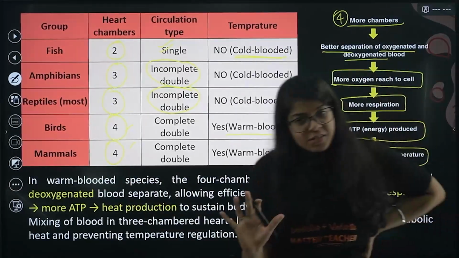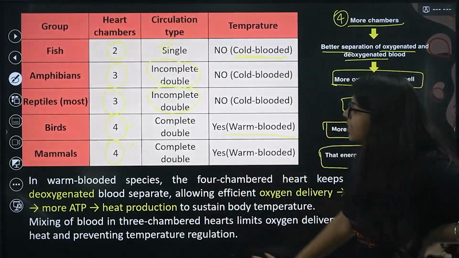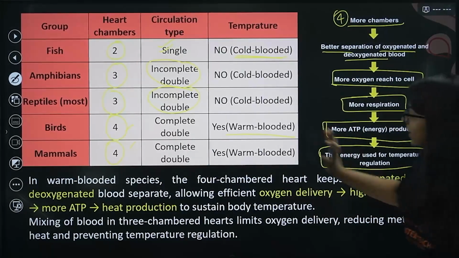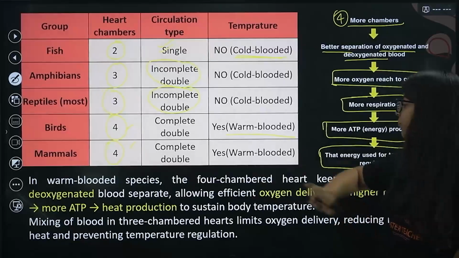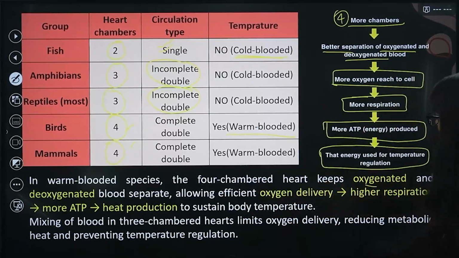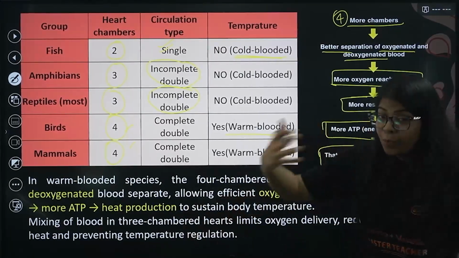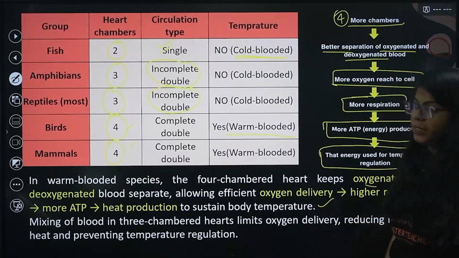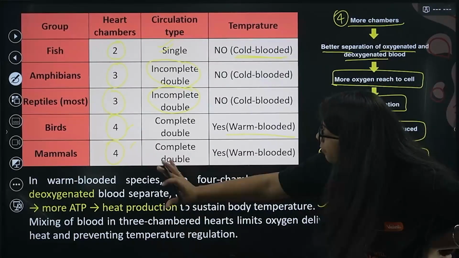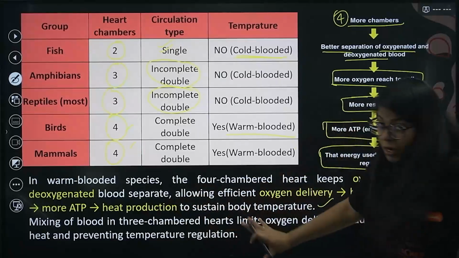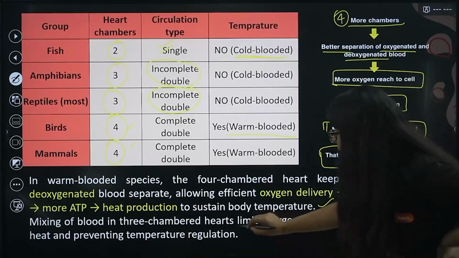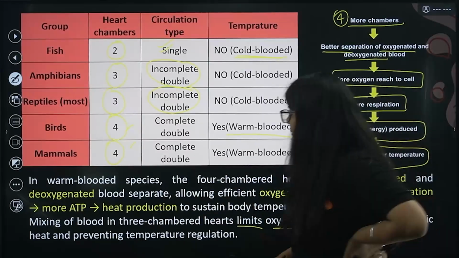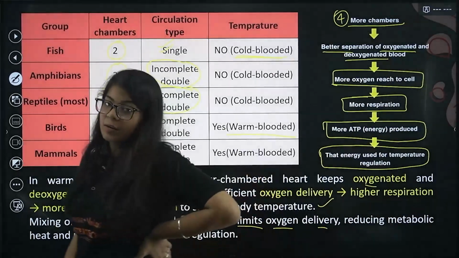Understood? Okay, so this is the basic definition. In warm-blooded animals, the 4-chambered heart keeps oxygenated and deoxygenated blood separate, allowing efficient oxygen delivery, higher respiration, more ATP, more heat production to sustain body temperature. Then, mixing of blood in the 3-chambered hearts limits oxygen delivery, reducing metabolic heat and preventing temperature regulation.